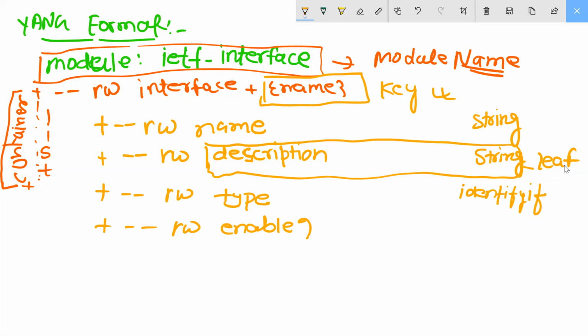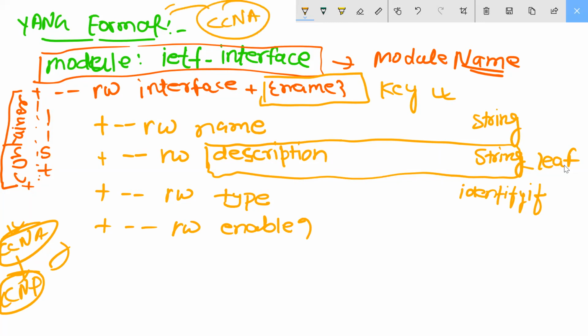Guys, I am teaching you this, and it is not inside your CCNA, you understood my point? These are some points I am teaching you of the CCNP part. Try to understand, everyone, this is not inside your CCNA. Why is YANG not coming inside your CCNA part, guys? Understood? This is the benefit I am giving you.